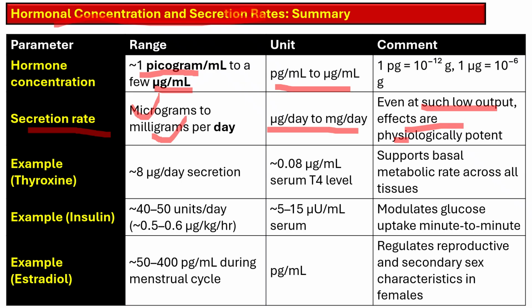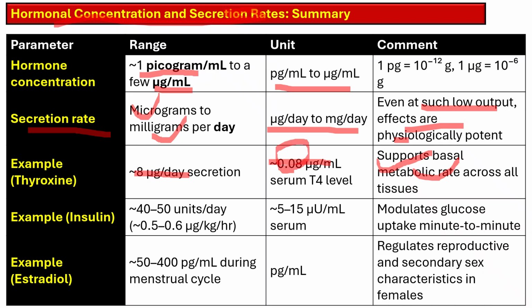For example, the thyroxine is about 8 microgram per day secreted, and its serum T4 level is about 0.08 microgram per ml, and it supports the basal metabolic rate across all the tissue. Such minute quantity supports whole body BMR.